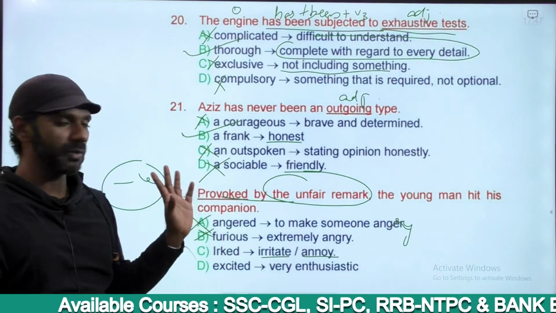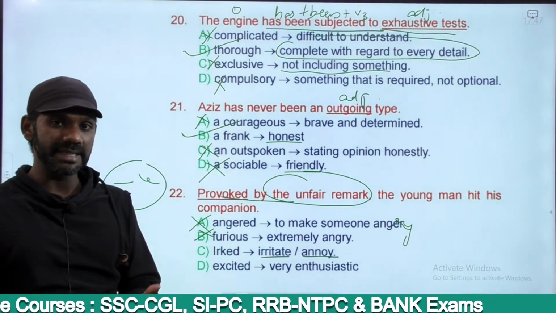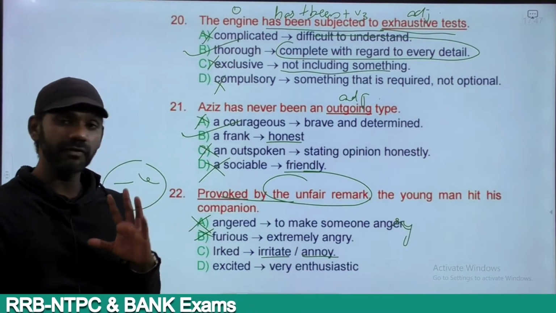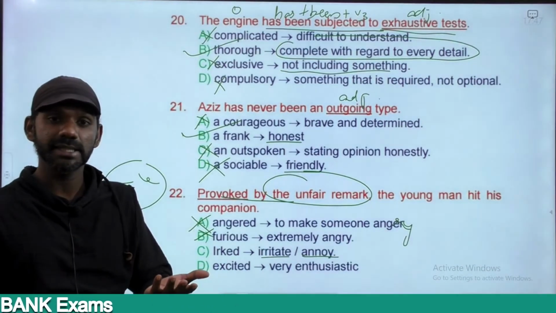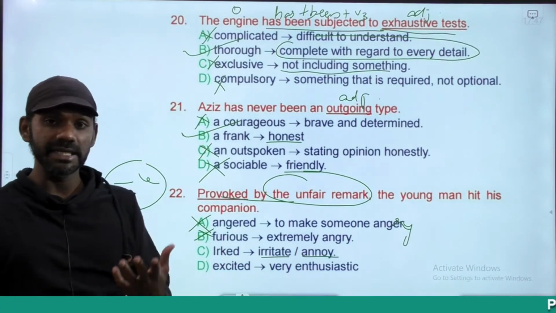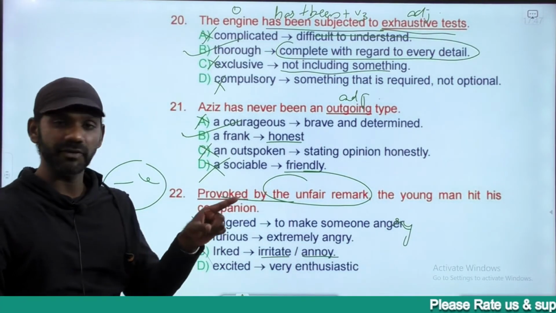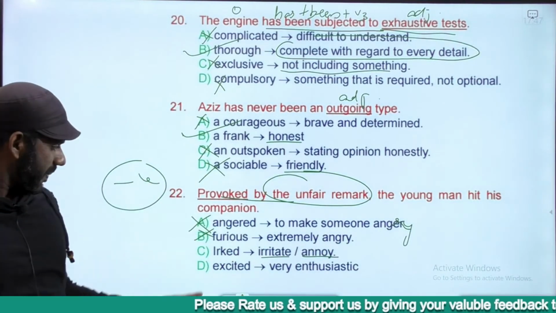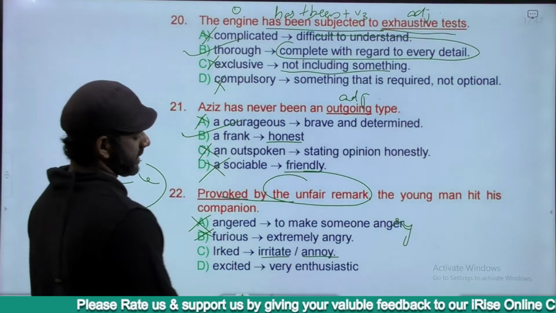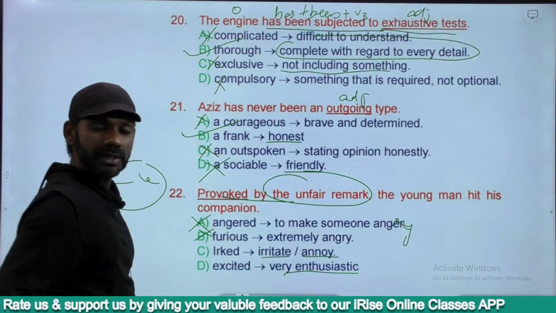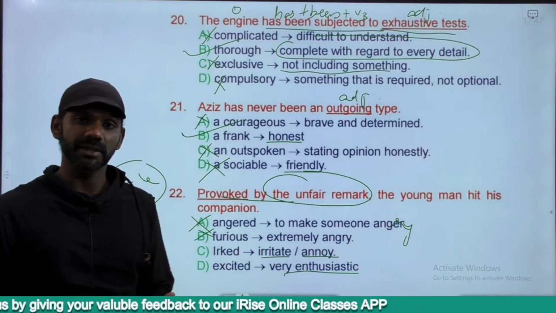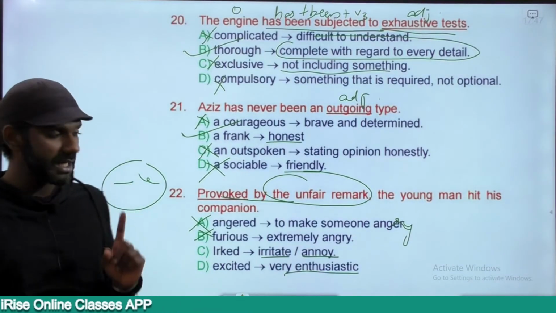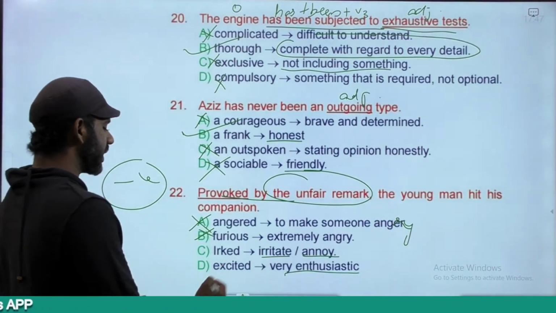The same is the meaning of provoked. That means he did not want to hit his companion. He got compelled to hit, forced to hit, because of the unfair remark. The unfair remark made him hit his companion. That's the meaning. Irked means getting irritated, because this man got irritated by the unfair remark, and that's the reason why he hit his companion. Makes sense. Excited means very enthusiastic, showing a lot of interest in doing something. Positive word, we need a negative word, eliminated.